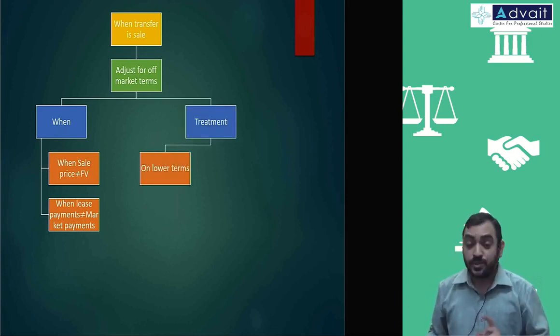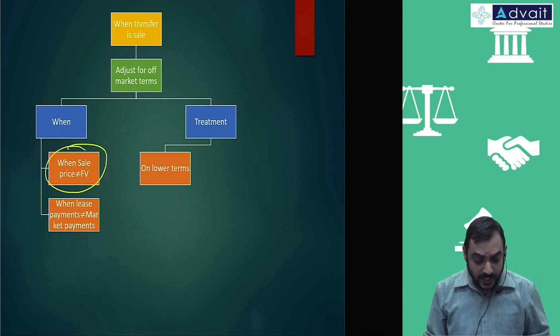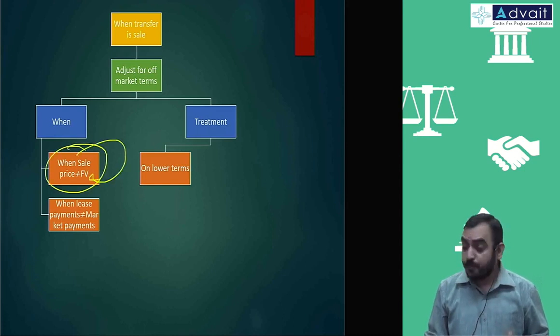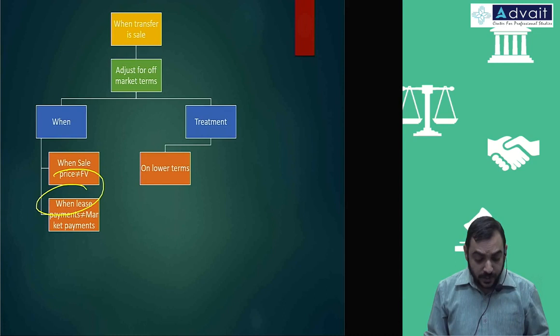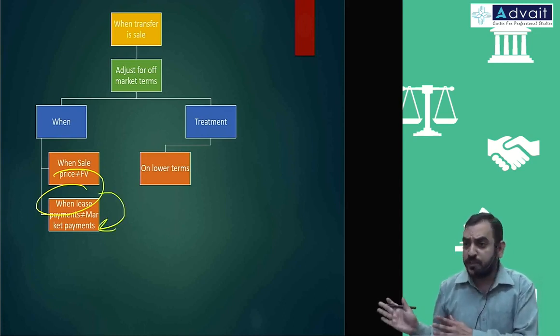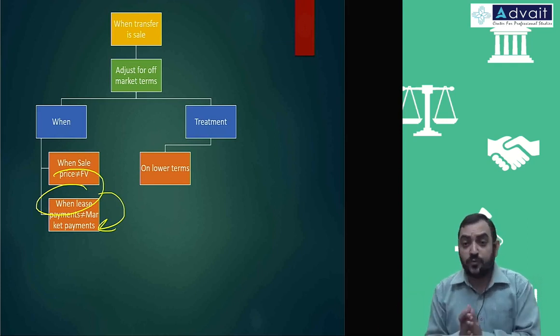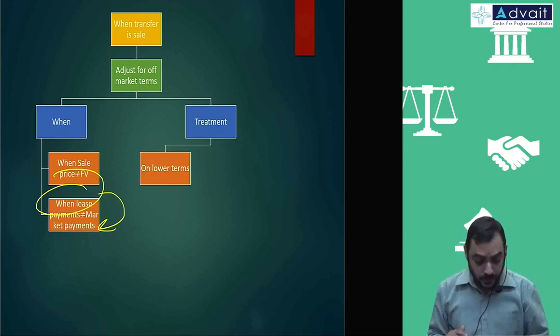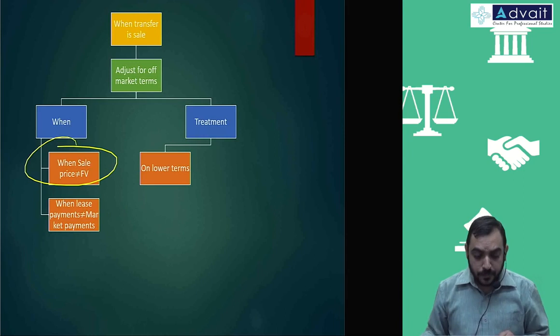On lower terms. Lower terms means when the sale value is lesser than fair value, or when the lease payment is lesser than market lease payments. Present value of lease payment is lesser than present value of market lease payment on lower terms. So let's say you take this as an example.